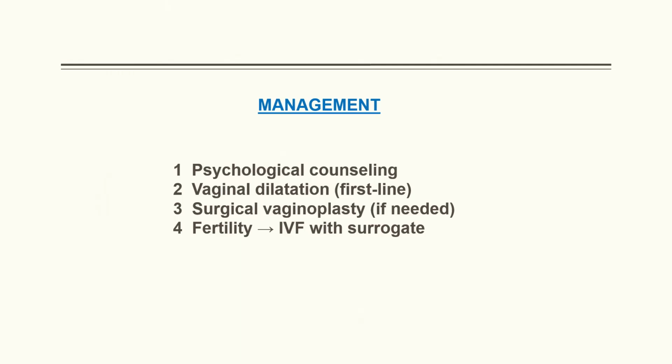And last but not the least, the fertility options are discussed as well. Since her ovaries are functional, the patient can have biological children through in vitro fertilization using her own eggs and a gestational surrogate. Because she's not having a uterus, she would need a uterus to implant her embryo after having IVF. So uterine transplantation is also a potential, though it is highly complex, but a future option.